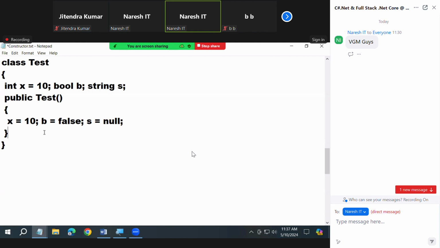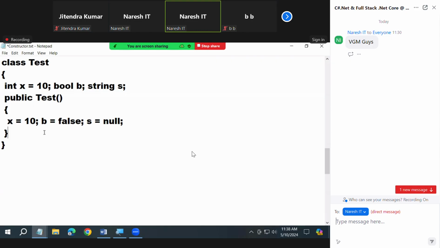Who will take the responsibility? The constructor will take the responsibility to initialize all the fields of your class with the corresponding default values. And that's the job or role of a constructor. Is it clear, all of you? That is the job or role of the constructor.